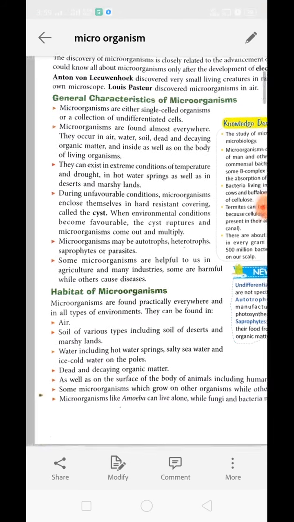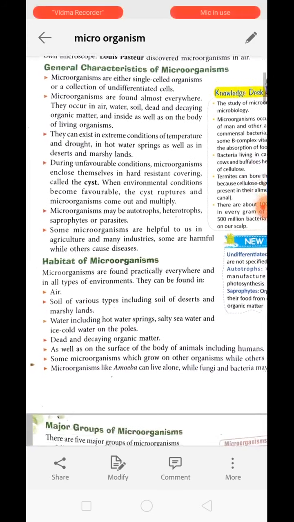If we talk about where we can find microorganism, you can find them everywhere. In water, soil, air, everywhere microorganism is present. Even on the body surface and inside the body, they are present. In a dead and decaying organism, we can find microorganism as well. Microorganism can be found anywhere.